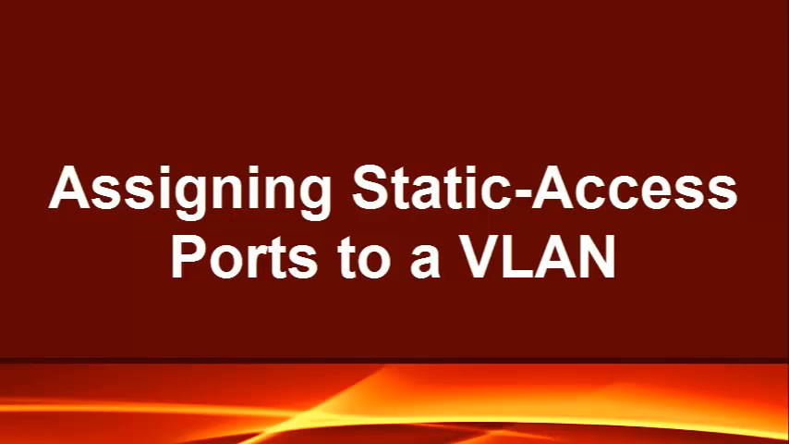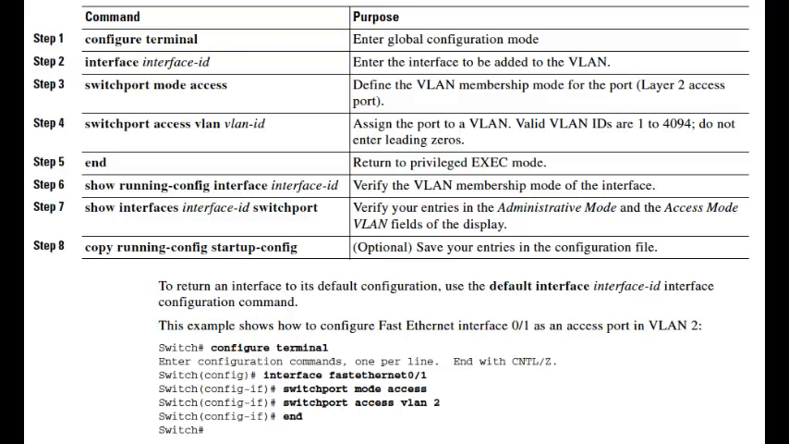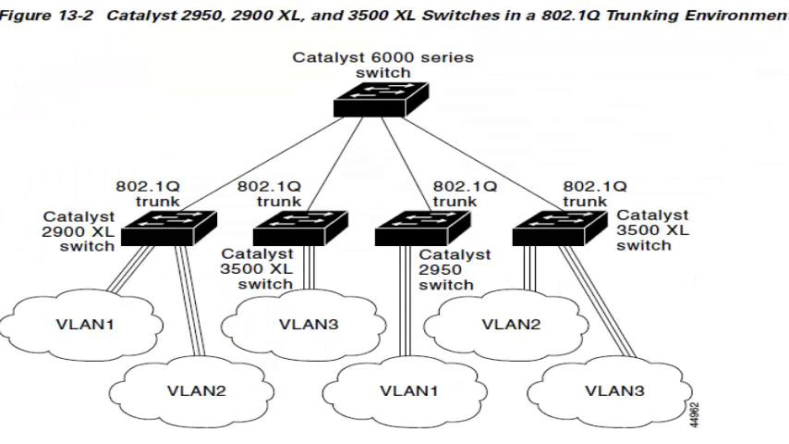You can assign a static access port to a VLAN without having VTP globally propagate VLAN configuration information. These are the steps you need to follow. In the bottom part, there is an example on how to configure or assign a static access port. In this example, the switch-to-switch connection is configured as switchport mode trunk. Then the VLAN-to-switch connection is configured as switchport mode access.